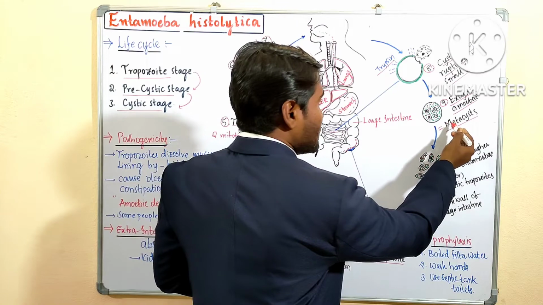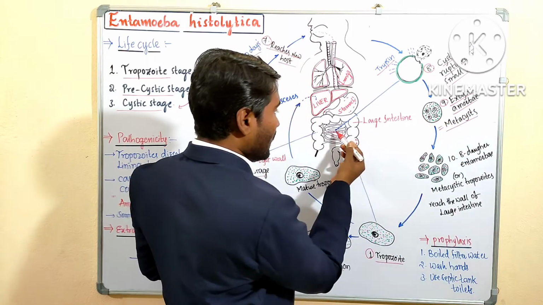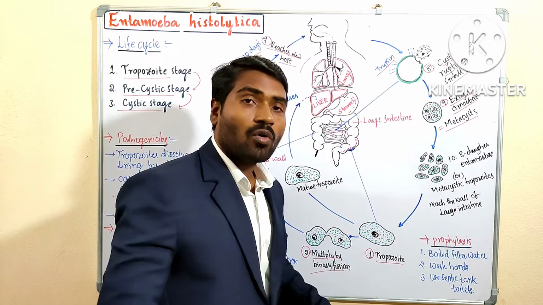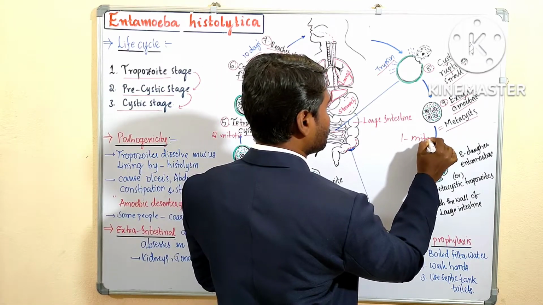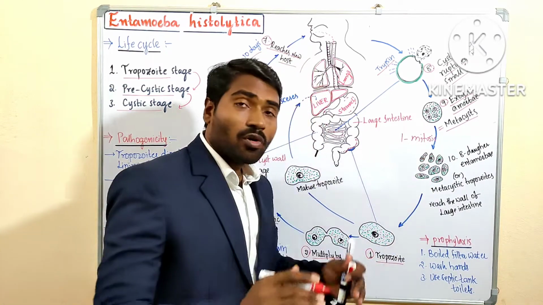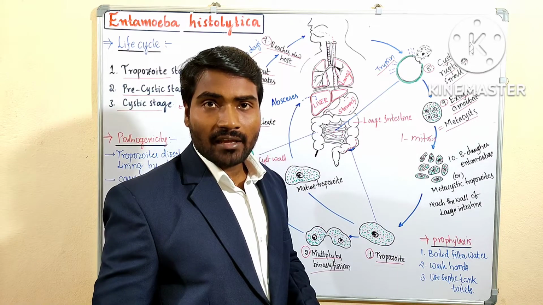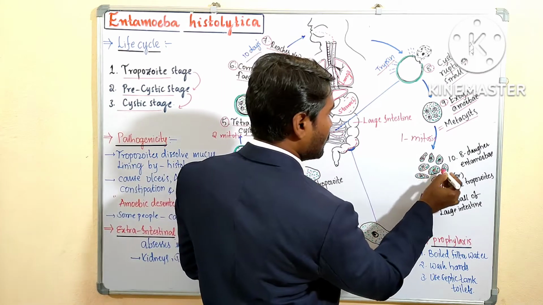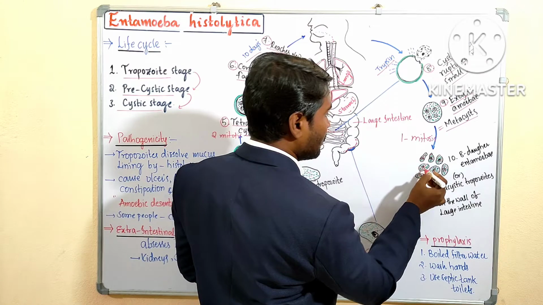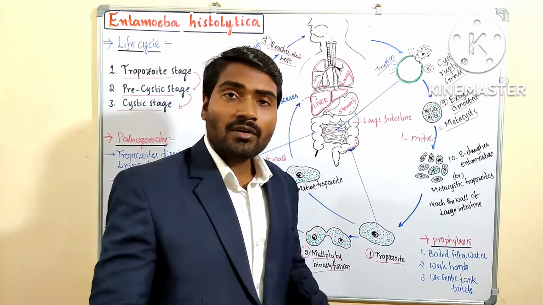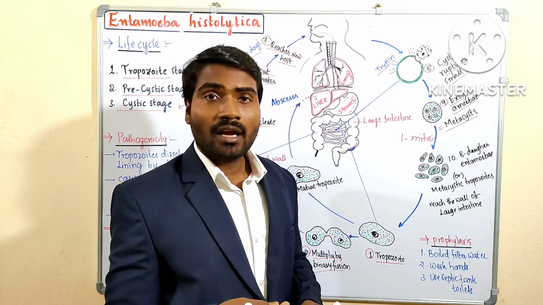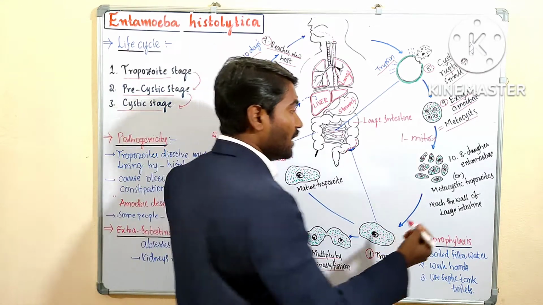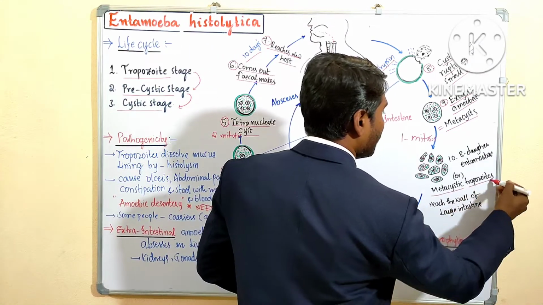Now this metacyst or excysted amoeba in the small intestine undergoes one more mitotic division, one mitosis. Now these 4 become 8 daughter nuclei. Okay, 8 daughter nuclei. 1, 2, 3, 4, 5, 6, 7, 8. Each daughter nucleus gets a little cytoplasm and develops a plasma membrane, and they become a new metacyst.